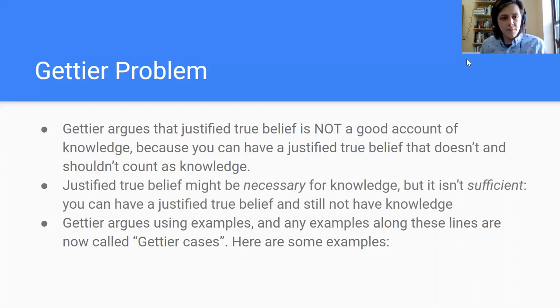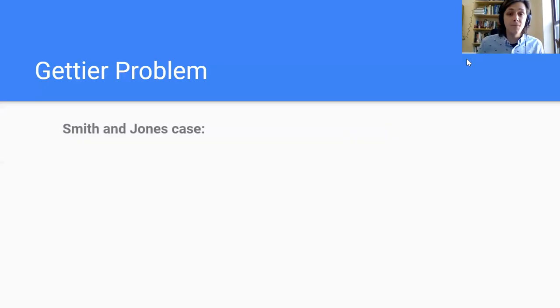So we'll look at one example that comes from Gettier's paper, and then we'll look at some other examples that are hopefully a little bit clearer, because since his paper was published, we've had over 50 years in philosophy to come up with examples, and some of them are a little clearer than the 2 prototype examples he raised in the paper. So the Smith and Jones case is from Gettier's paper.